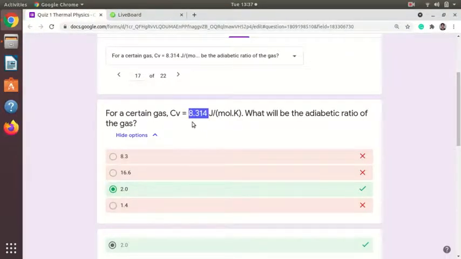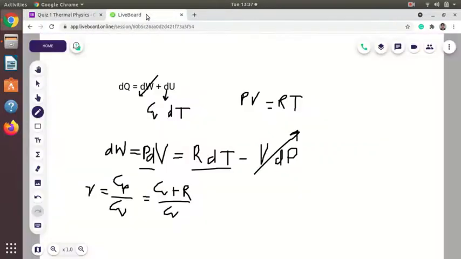So this is exactly the gas constant, so R has the same value, Cv is the same value. So if we put here R plus R upon R or Cv plus Cv upon Cv, that will be 2Cv upon Cv, so Cv and Cv will get cancelled, and this will be equal to 2.